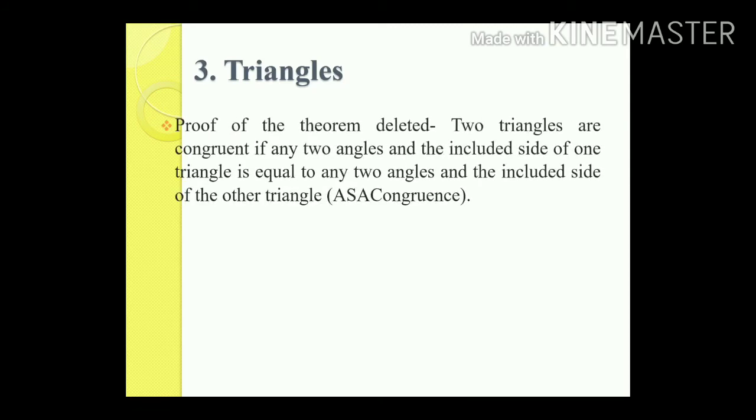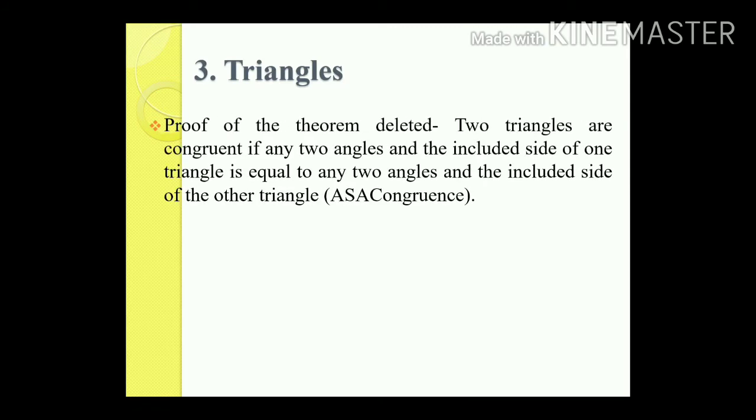The next chapter is triangles, in which we have certain criteria for proving that triangles are congruent. Among those, one criterion is removed, that is ASA, the angle-side-angle congruence criterion. The proof for this theorem is deleted completely, but you may get examples based on this criterion.